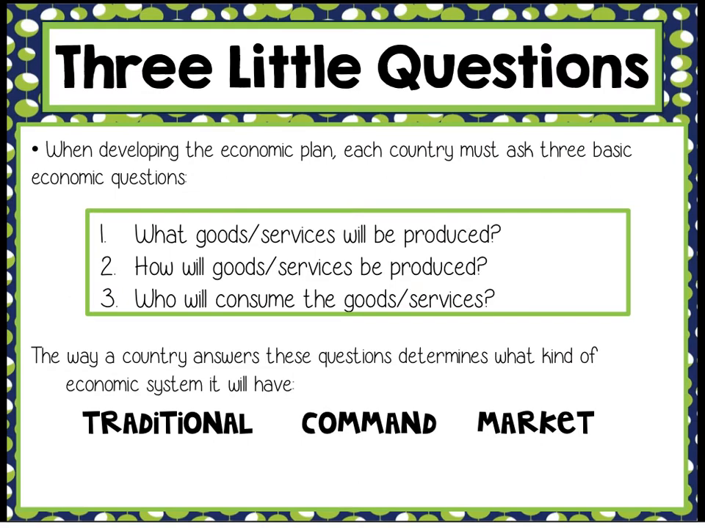When developing the economic plan, each country must ask three basic economic questions. What goods or services will be produced? How will goods or services be produced? Who will consume the goods or services? The way a country answers these questions determines what kind of economic system it will have: traditional, command, or market.